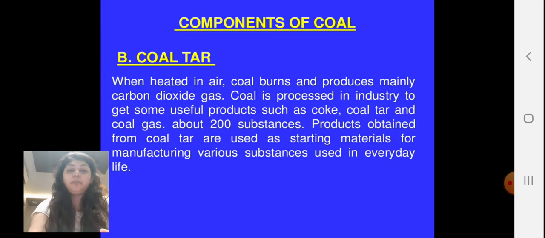Now, the second important component of coal is coal tar. About 200 substances are produced from coal. Tar is used as a starting material for the manufacturing of various substances used in everyday life. So we can say that the components of coal are used as raw material for the manufacturing of other important substances.